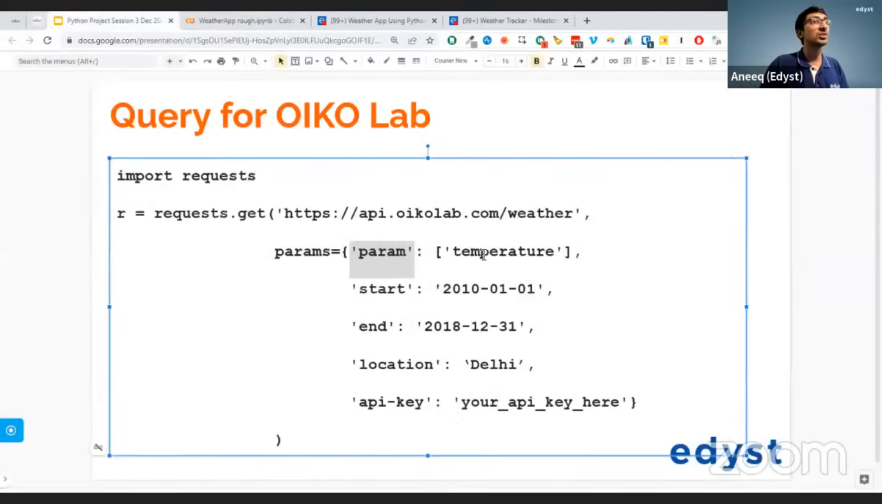In our case, I just want the temperature. So I'm saying the parameter that I want is temperature. When do I want it for? The start date is given to us. I want it on some 1st October 2010.